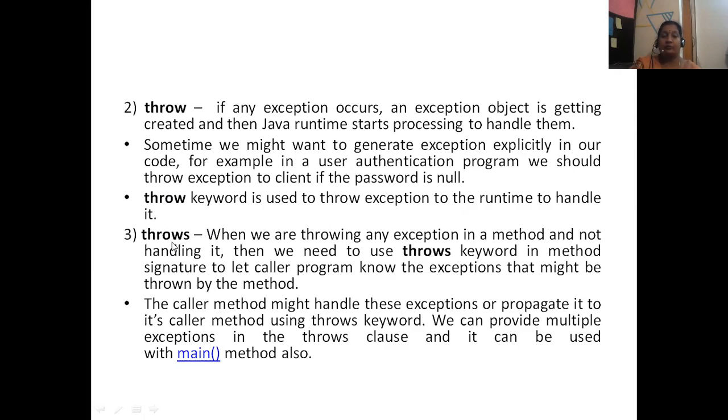Why are we in need of throws? Throw means we are just going to throw the exception. Throws, keep it in your mind, is for methods. When we are throwing an exception in a method and not handling it, we can use the throws keyword in the method signature to let the caller program know about the exceptions that might be thrown by that method. Throws is mainly used for methods. Throw, we can just throw the exception.